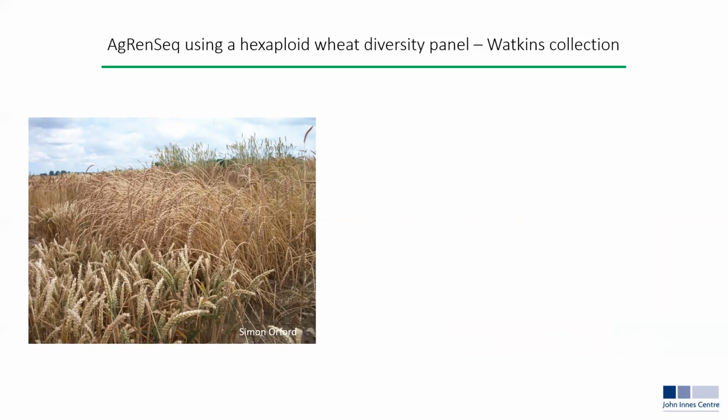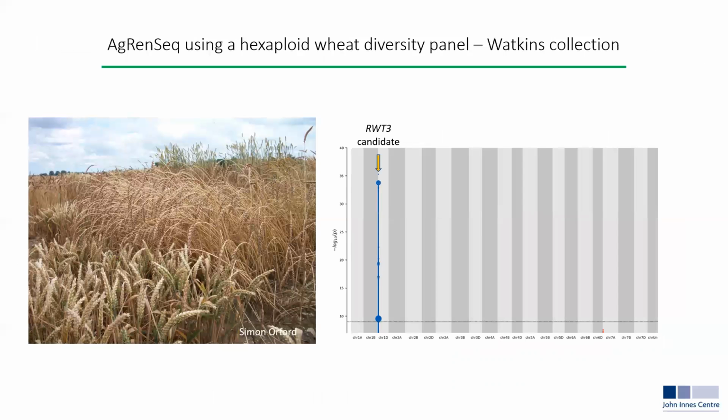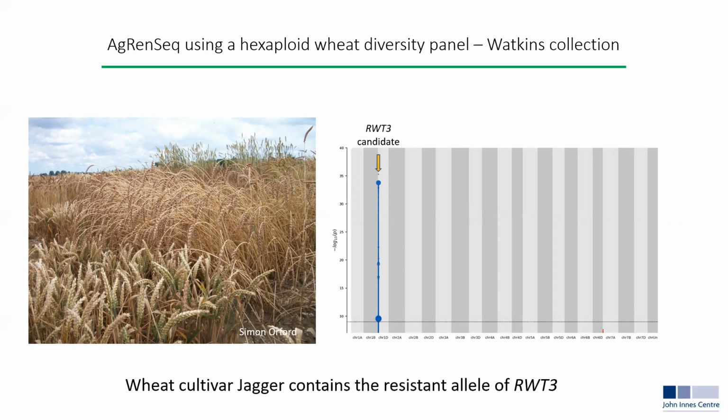At this point, we turned to a second diversity panel, again within Brande's group, this time made up of hexaploid wheat from the Watkins collection. And in this instance, we then found an extremely promising candidate for RWT3, exactly where we were expecting it to be on chromosome 1D. This is where Professor Tiwari's group came in, because they have a TILLING population in the wheat cultivar Jagger, which contains the resistant allele of RWT3.